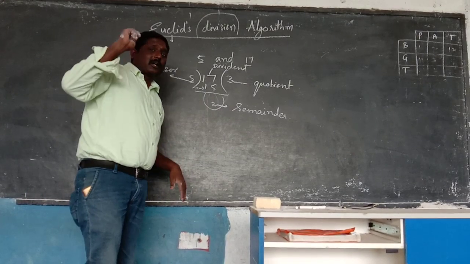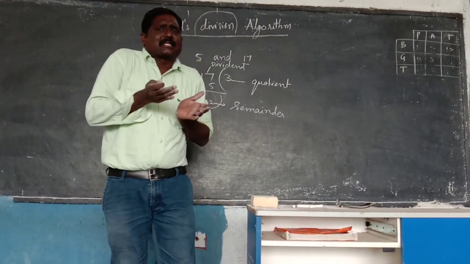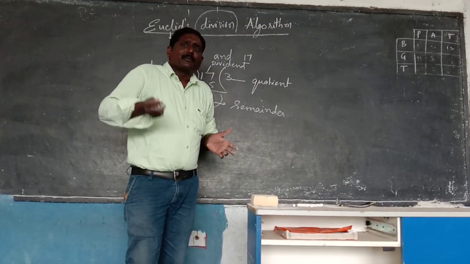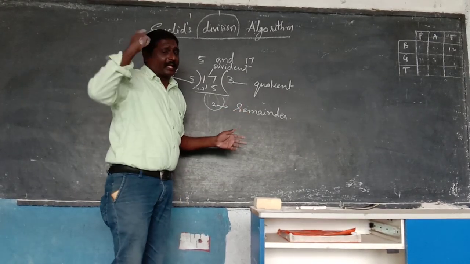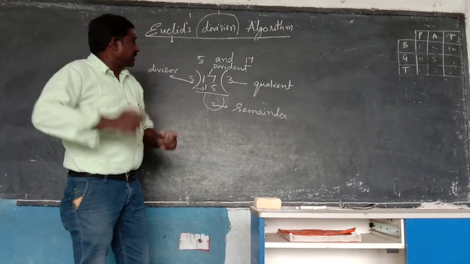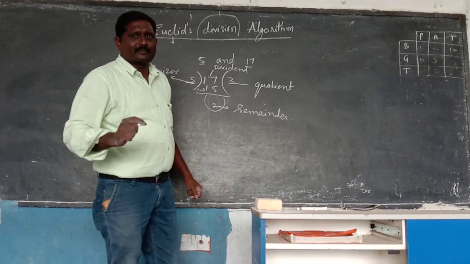So one thing you want to remember, students, you know very well from the earlier classes onwards, right from the first class, second class onwards, we are learning divisions. One thing you want to remember carefully: the remainder is always lesser than the divisor.